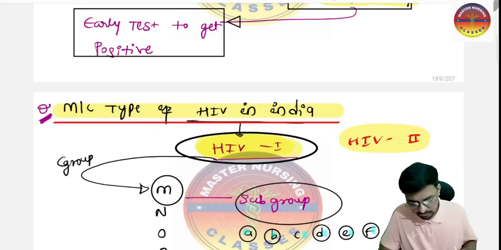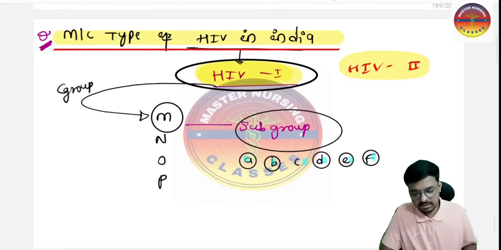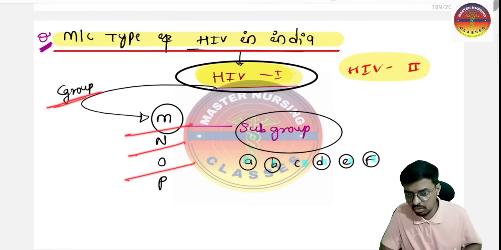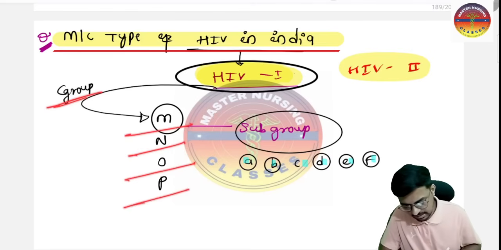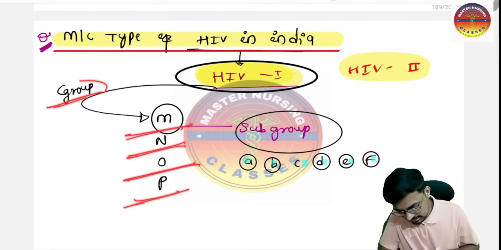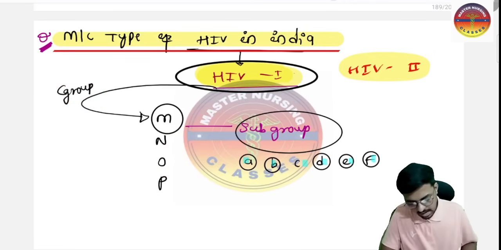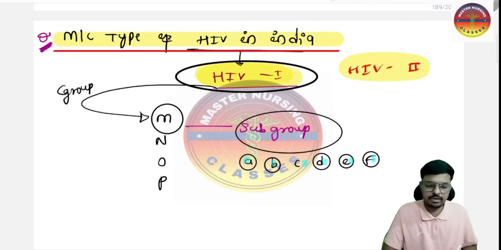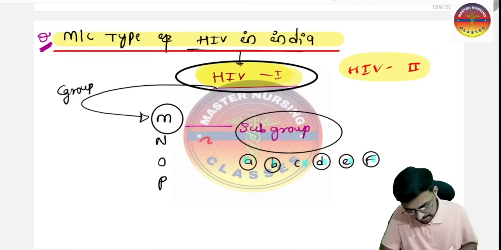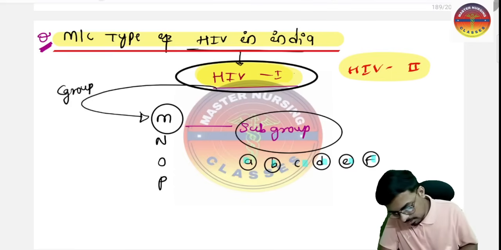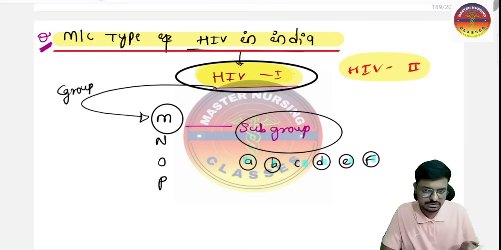Sir, in type 1 we have the subgroups. Type 1 has 4 groups: type 1M, type 1N, type 1O, type 1P. So that is M, N, O, P. These are the groups in HIV 1. And the subgroups of these very important groups are, like in the M we have A type, B type, C type, D type, E type and F type. Now you tell me, among these which is the most common?